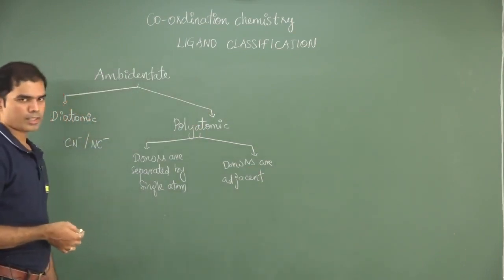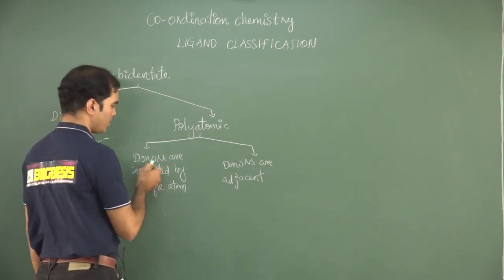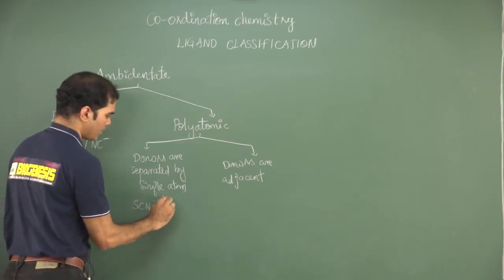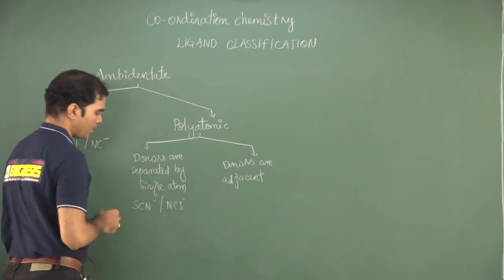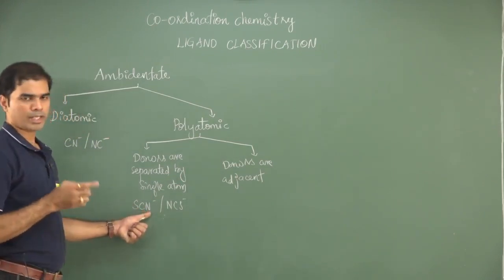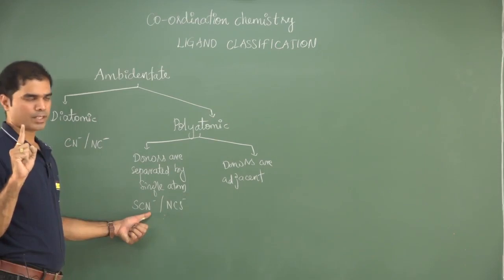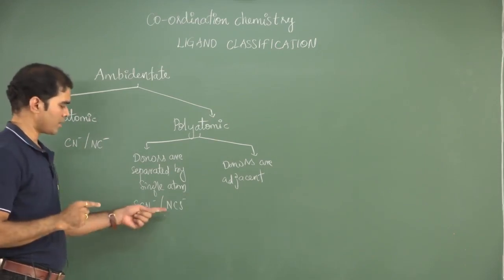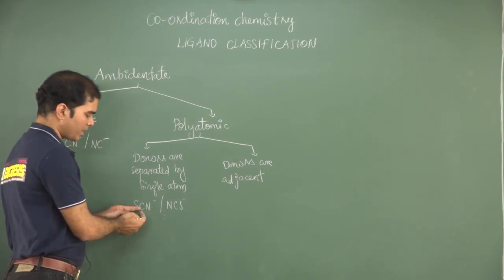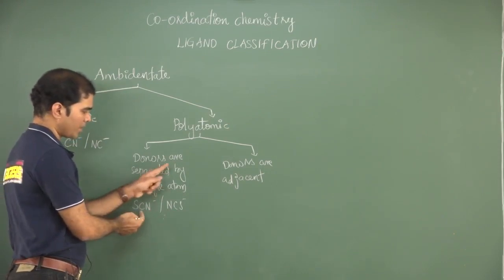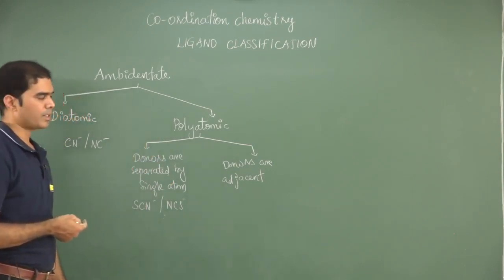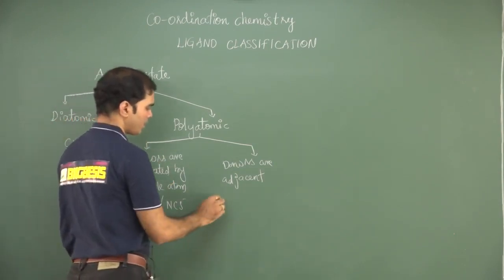Let us take an example, then you will easily understand. Donors are separated by a single atom. Suppose I take thiocyanate, S or N: sulfur can act as a donor, nitrogen can also act as a donor, but at any time only one of them will act as a donor, either sulfur or nitrogen. These are the two donor atoms which are separated by a single atom, so donors separated by a single atom come under polyatomic ambidentate ligands.